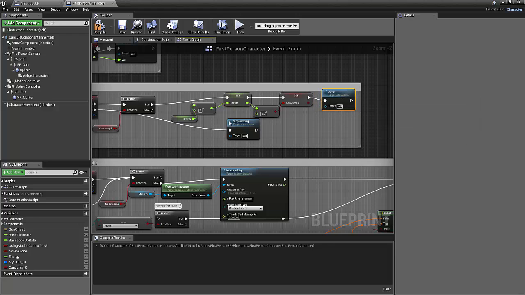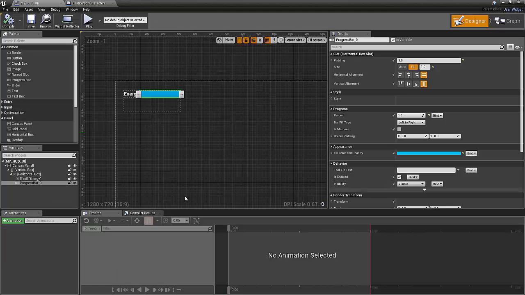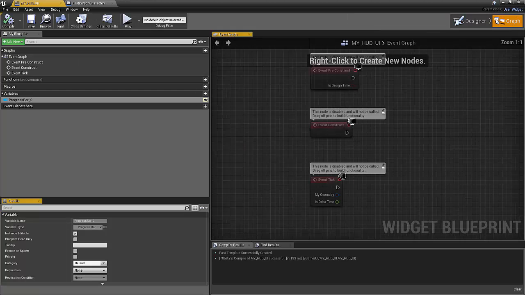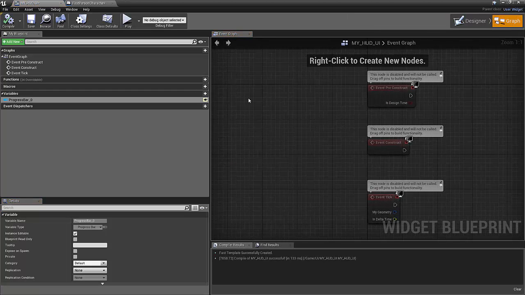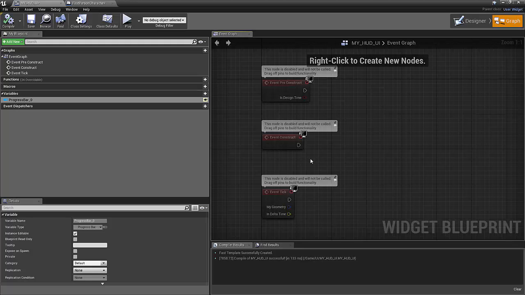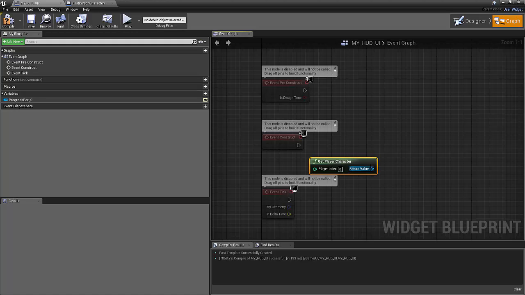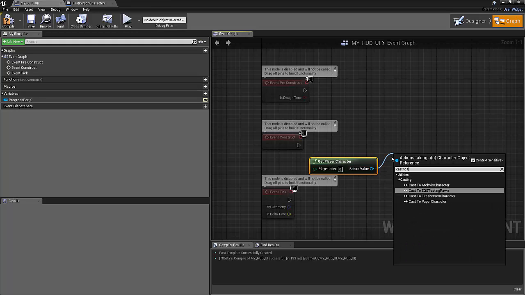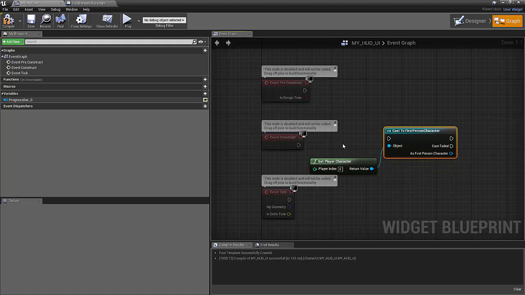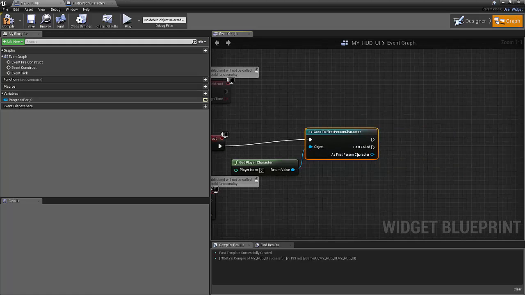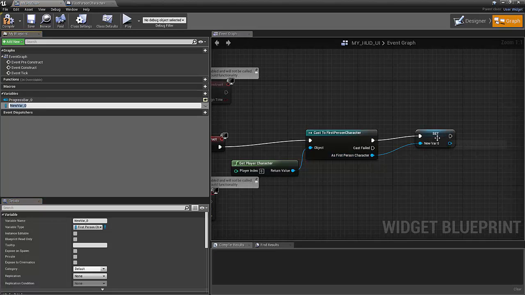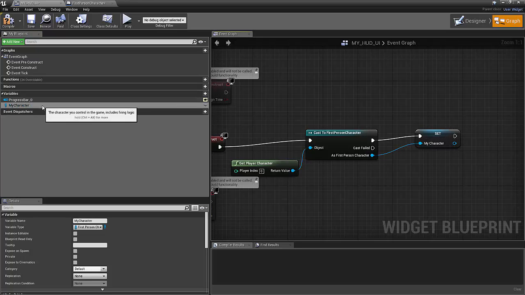Okay, so now let's connect all this to our HUD UI. Similar to what we did with the UI creating a variable, I do the same thing in here with the event construct. I get the player character, and then I also cast to the first person character in the event construct, and I promote that to a variable, because then anytime I want to call information, I can just drag this variable down, and that makes it a lot easier.